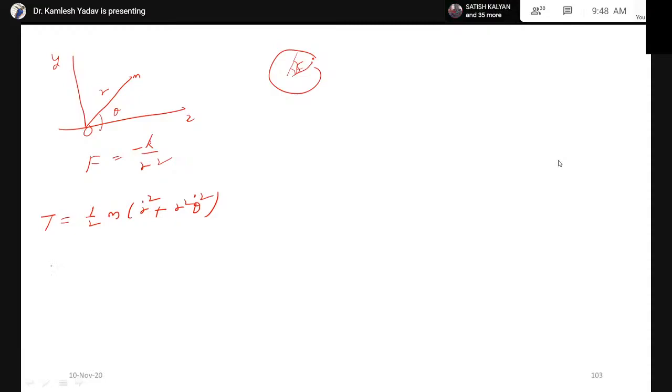And we can write potential energy as minus integral from infinity to r of F dr. This is the definition of potential energy.